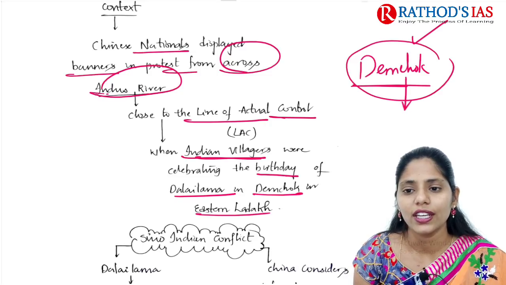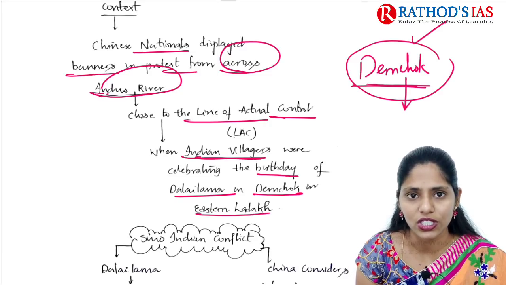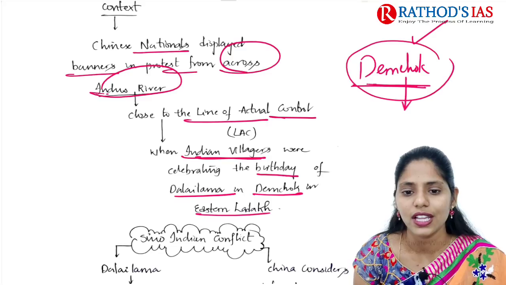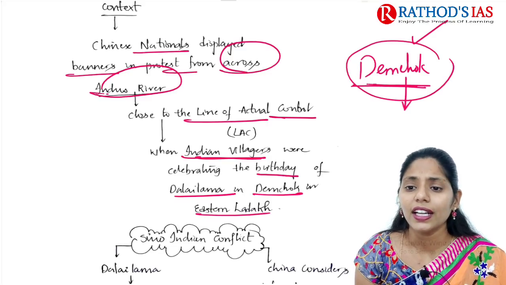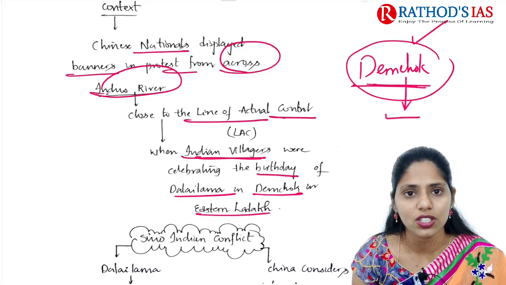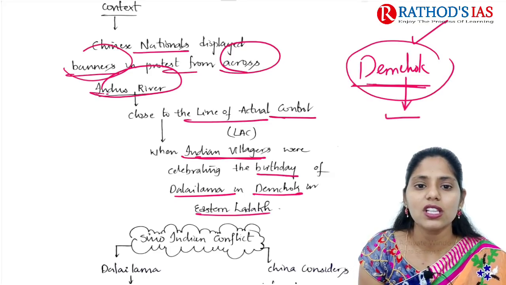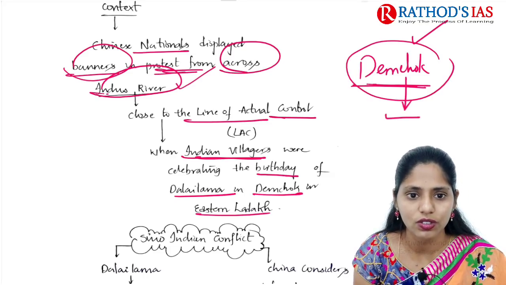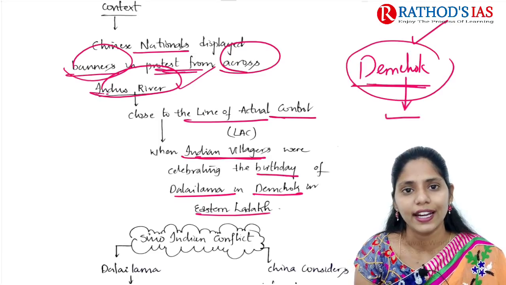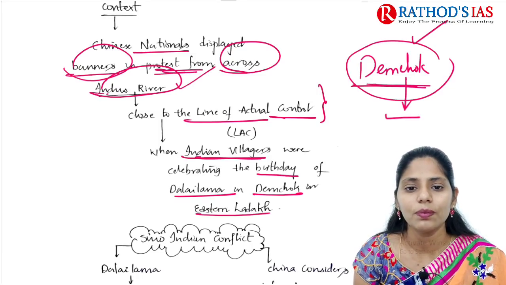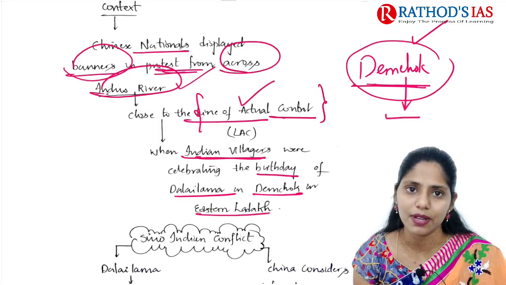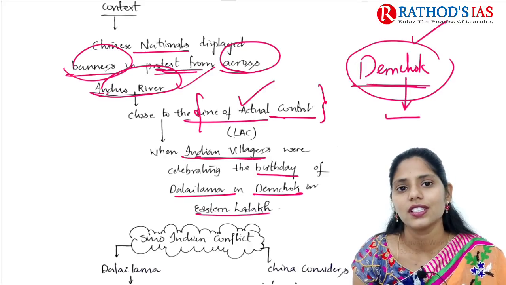But in this context, what happened? Chinese nationals displayed banners in protest from across the Indus River, very close to the line of actual control, protesting the celebrations of the Dalai Lama's birthday. Because of this, it is in the news.